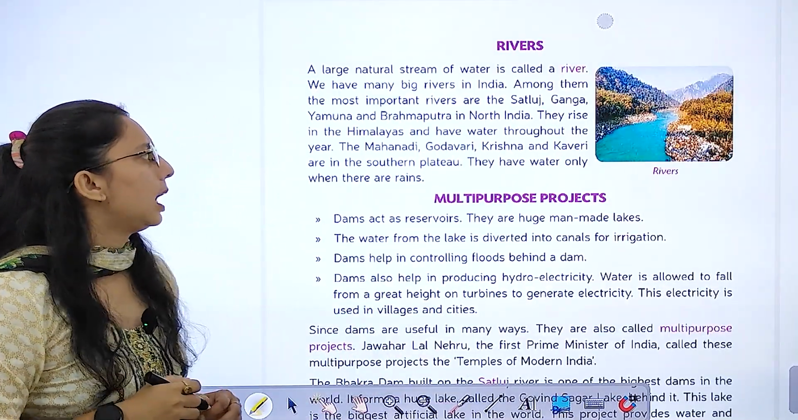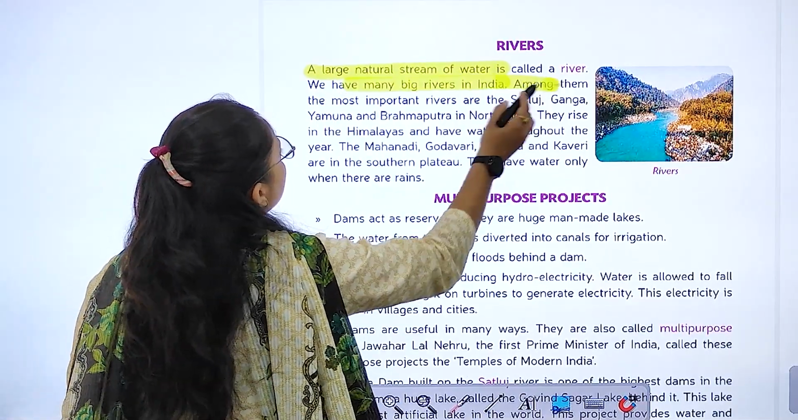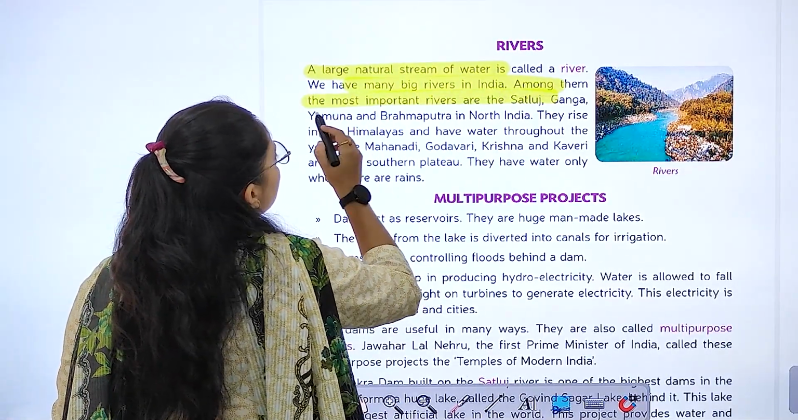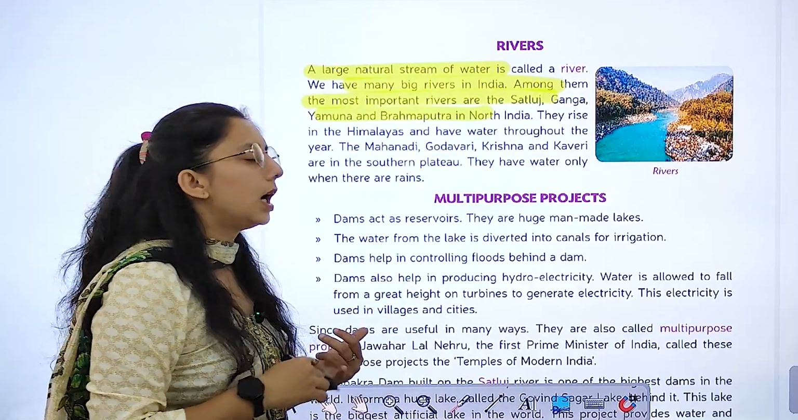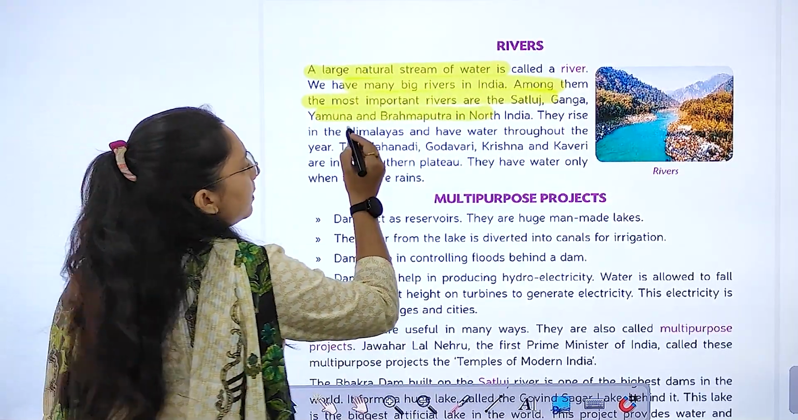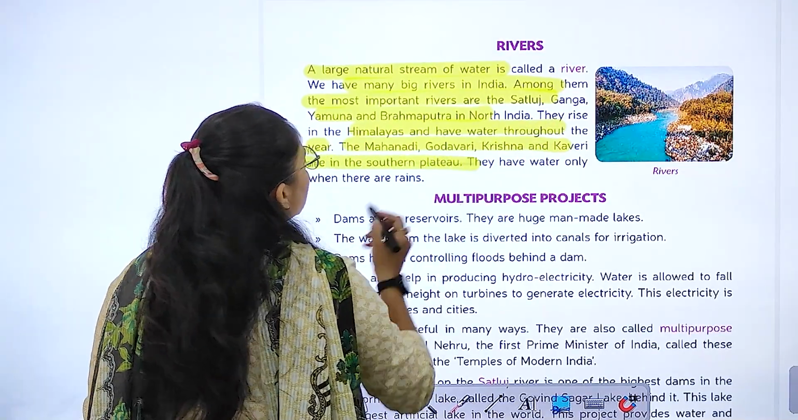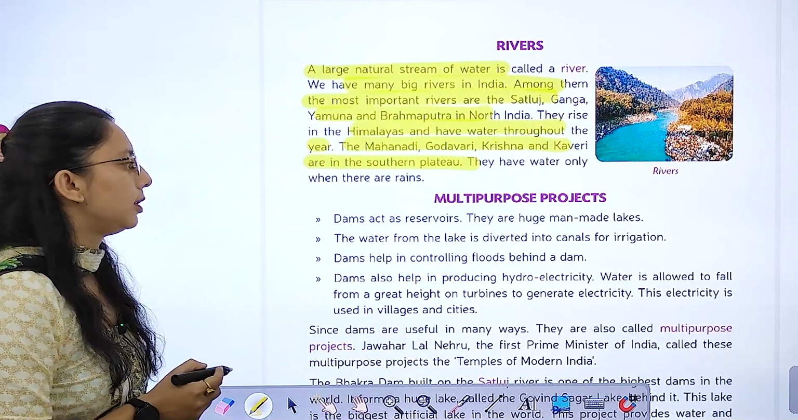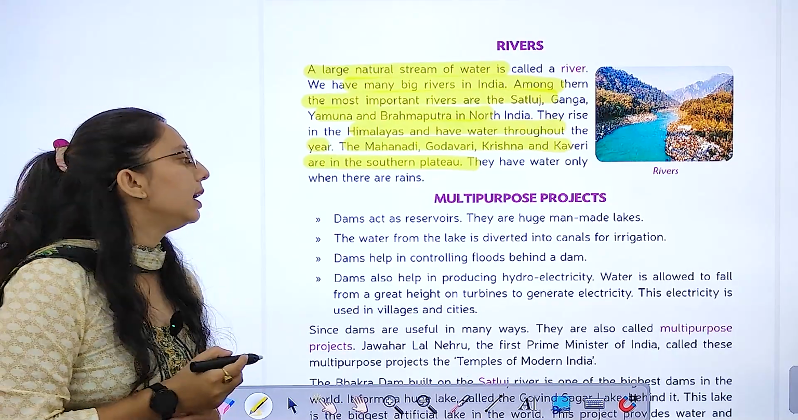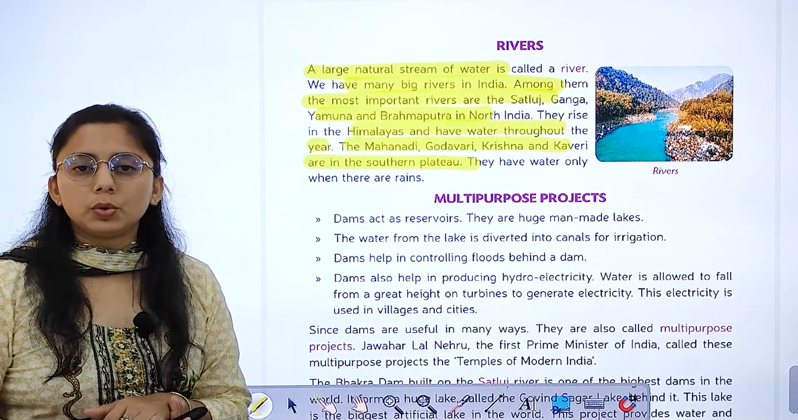Next we have rivers. A large natural stream of water is called a river. We have many big rivers in India. Among them, the most important rivers are Satluj, Ganga, Yamuna, Brahmaputra in northern India. They rise in the Himalayas and have water throughout the year. The Mahanadi, Godavari, Krishna, Kaveri are in the southern plateau. They have water only when there is rain. उनमें जब भी पानी आपको देखने को मिलेगा जब बारिश हो रही होगी.